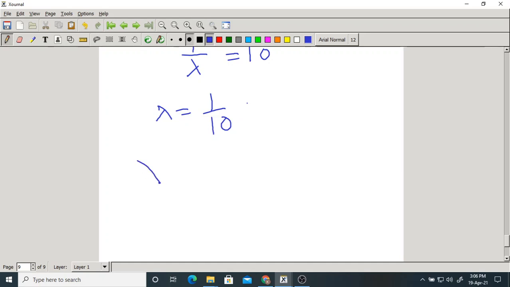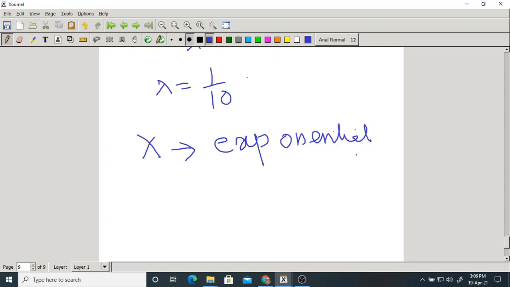Now x is an exponential random variable. What is x? The time elapsed until the event of interest occurs. It is measured in days.